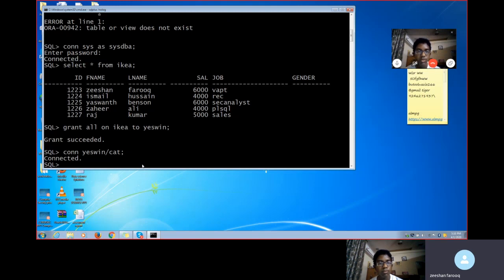Suppose I want to see the first name from the IKEA table, how will I see it? In this table, I cannot view anything, right? Now I can show you how we will view it. Select first name.